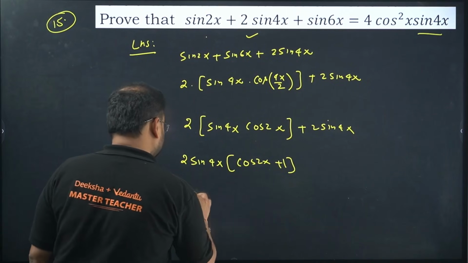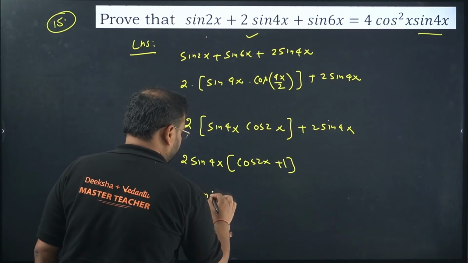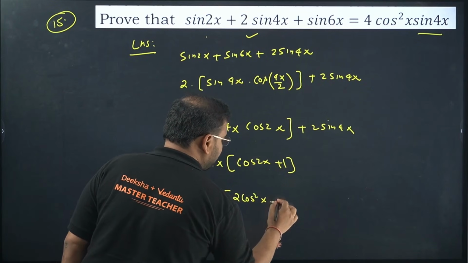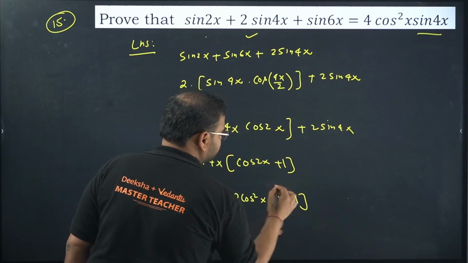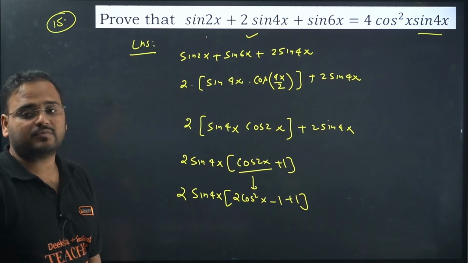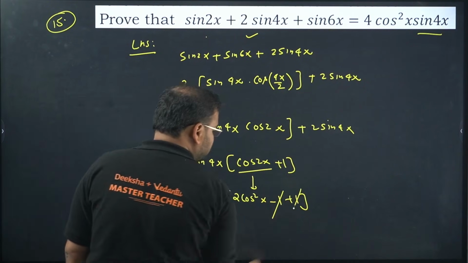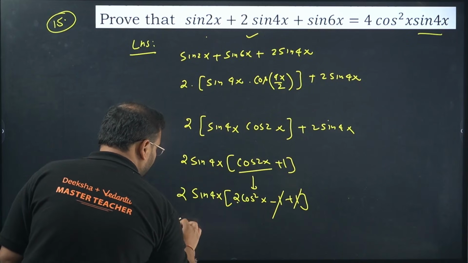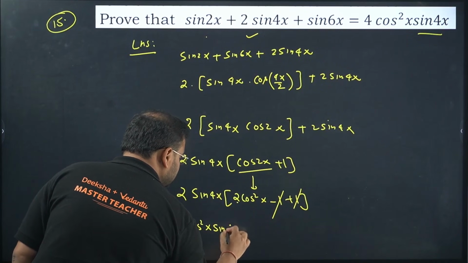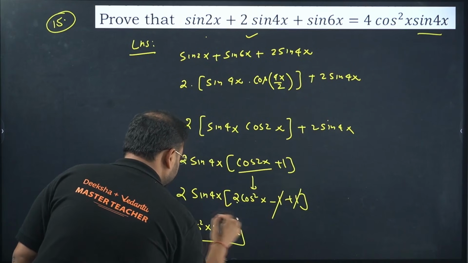Is this the formula for this? Of course, sir. What's the formula for that one? We know that very well. Cos 2x is what? 2 cos square x minus 1, plus 1. Okay, this is the cos 2x formula, 2 cos square x minus 1. So minus 1 plus 1 is cancelled. We have the answer as 2 into 2, 4 cos square x and sin 4x.